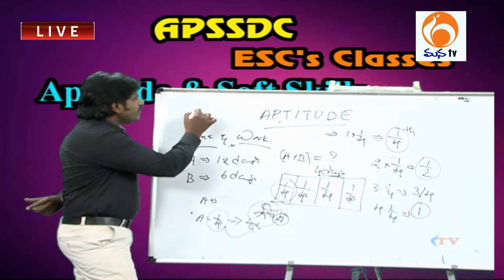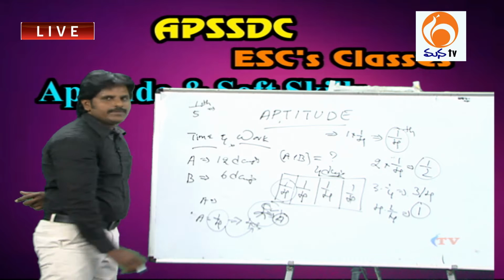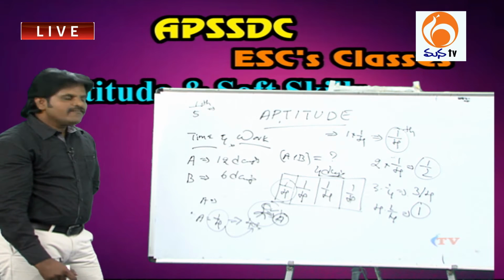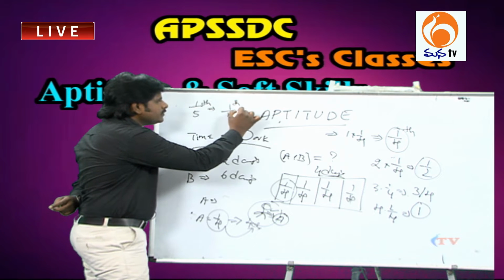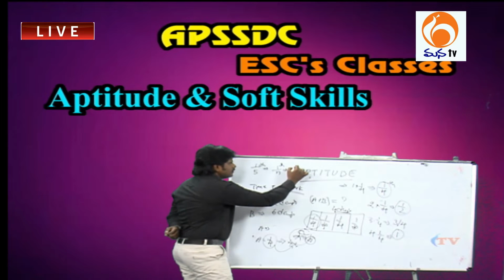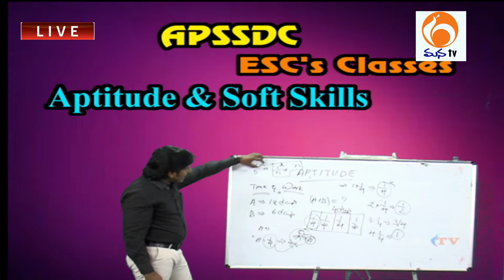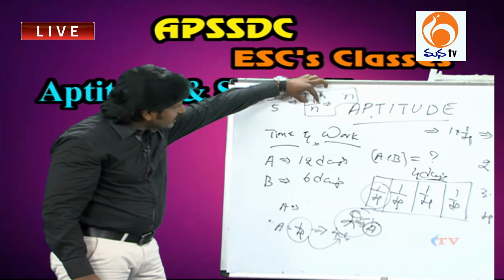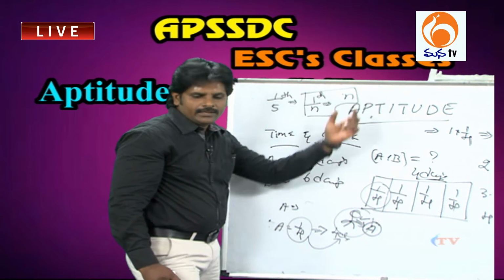For example, if a man completes 1/5 of the work in 1 day, then the total work is completed in 5 days. If a man completes 1/nth of the work in a day, then the work is completed in N days. Is it clear? This is the general rule. If a man completes 1/nth of the work in a day, then the total work is completed in N days, right? Is it clear?